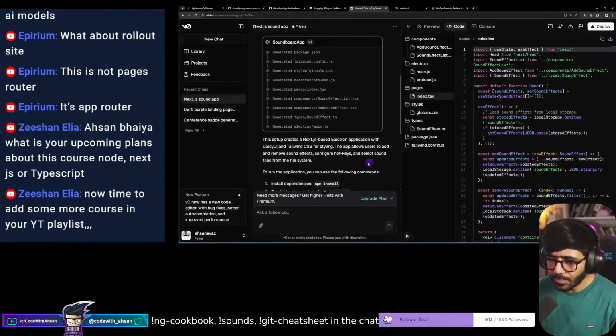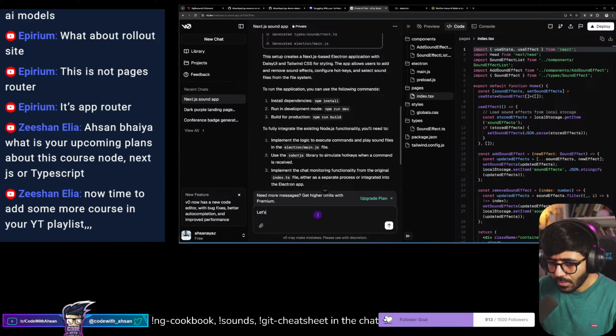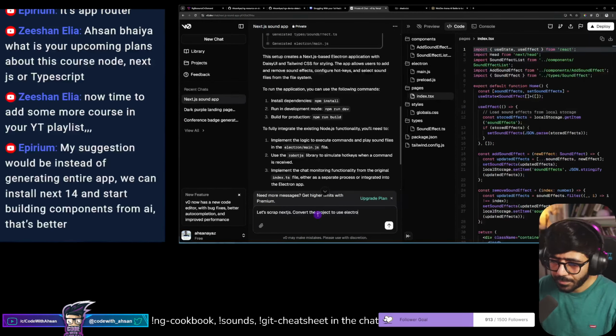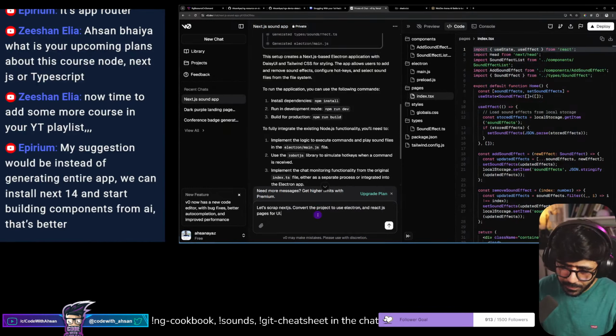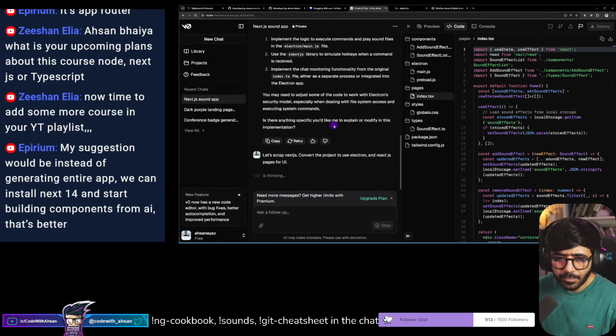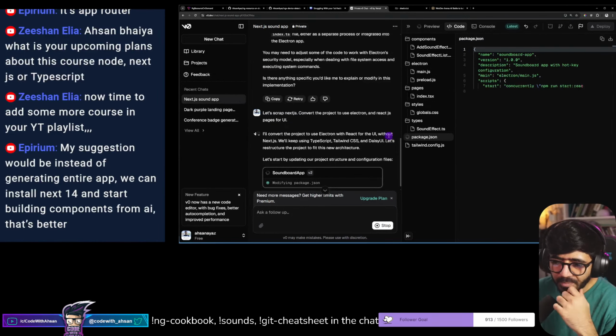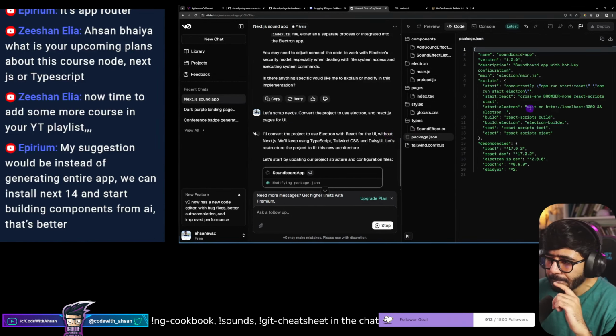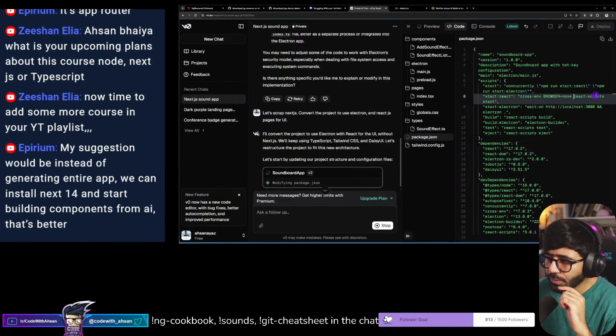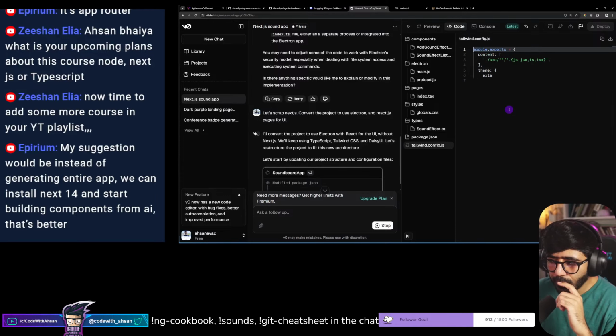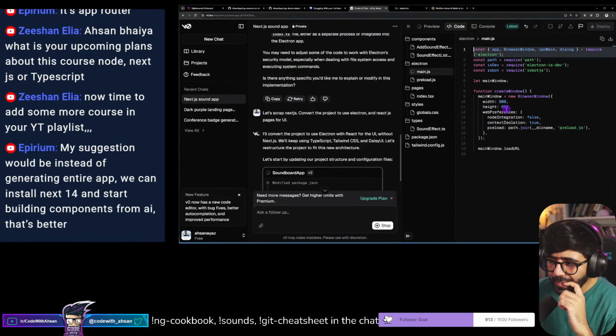So, all right, let's change our prompt. Let's scrap Next.js. Convert the project to use Electron and React.js pages for UI. Okay, let's try that. One suggestion would be, instead of generating everything, we can install Next 14 and start building components from AI. That's better. Yeah, exactly. That's what I'm trying to do as well. So now it's trying to use React scripts start, which is still a bit old. But okay, we'll see.